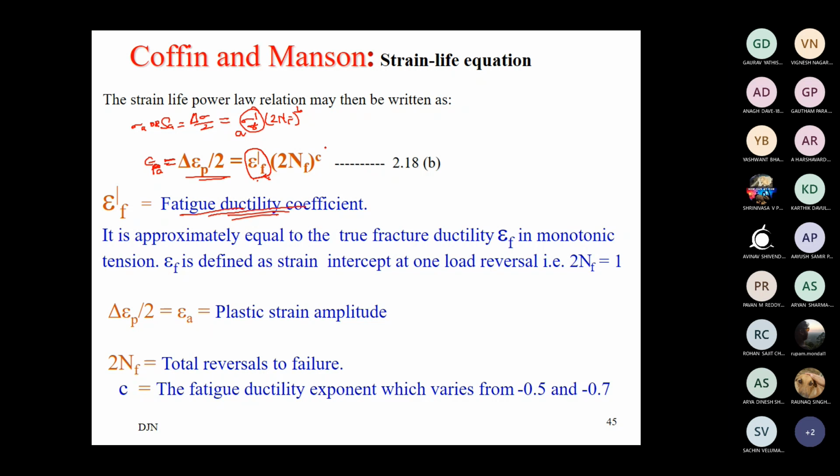And c, similar to the earlier discussion in the SN approach, is the slope of the curve. If you plot a diagram of log of life and plastic strain, similar to the SN diagram, you will find a curve here.